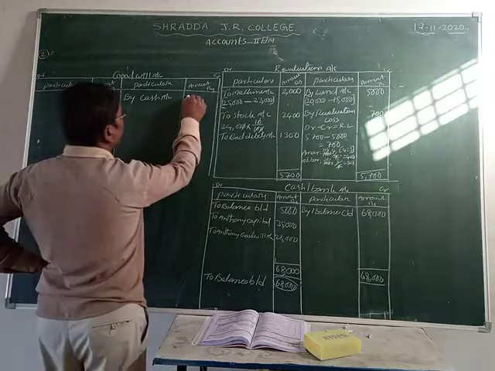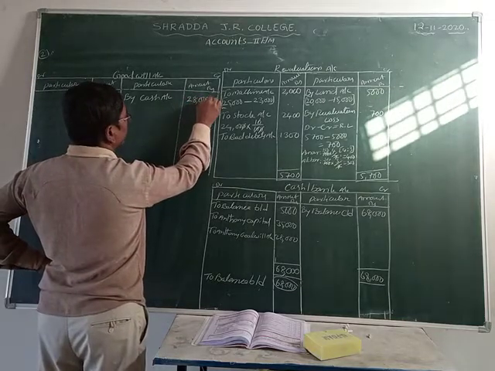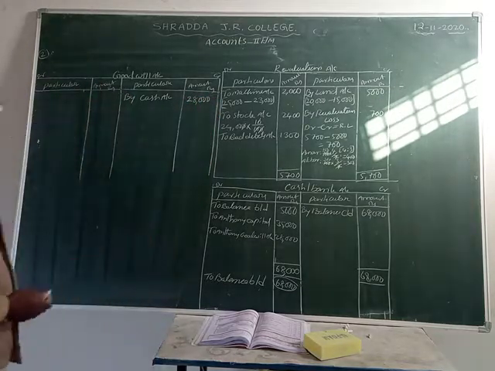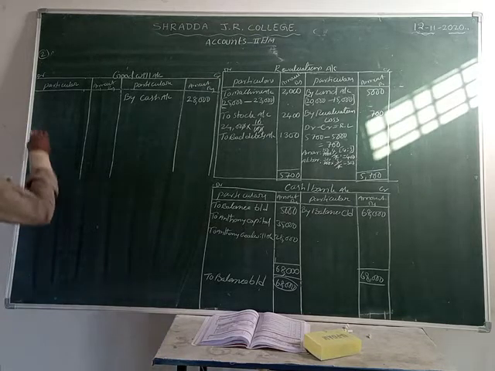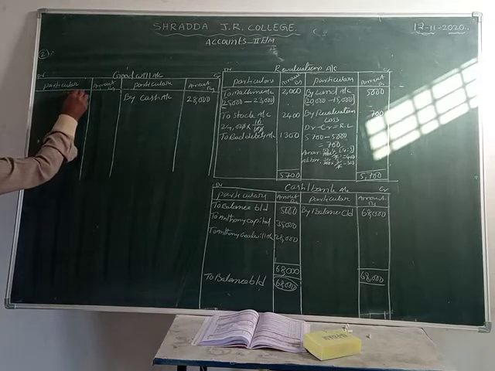Goodwill amount is what? 28,000. This 28,000 goodwill is shared by the old partners. How can we share that? The new partners' sharing ratio is 4:3. You can distribute that 28,000 in the goodwill account. Let us write down the 4:3 ratio.